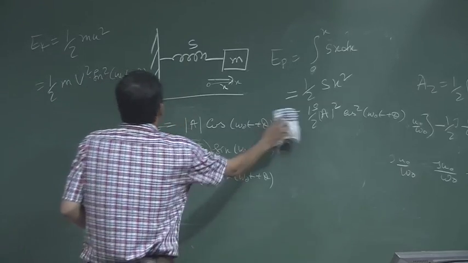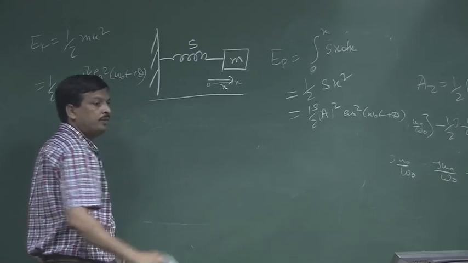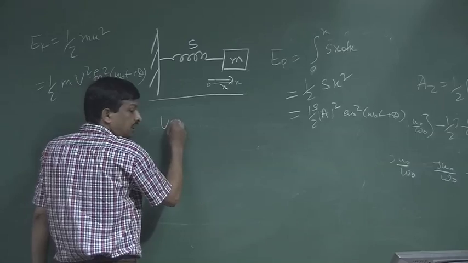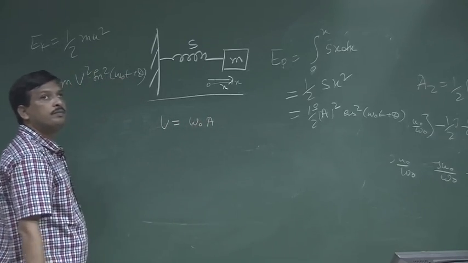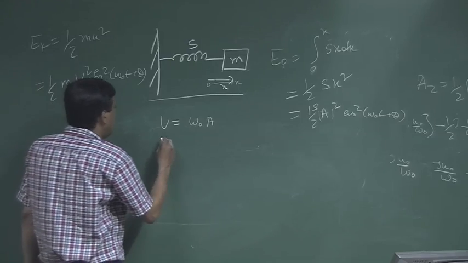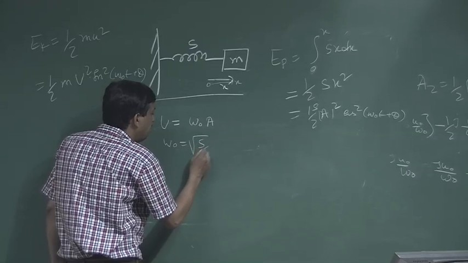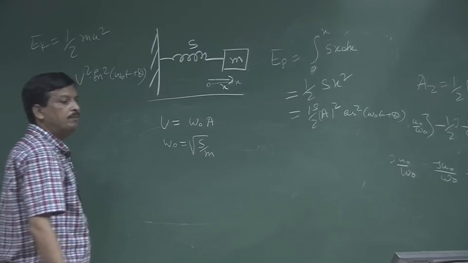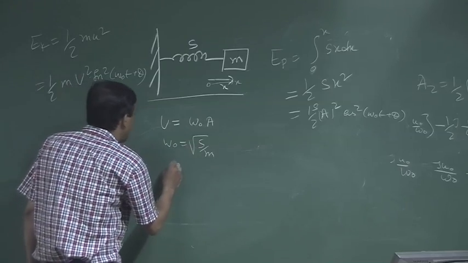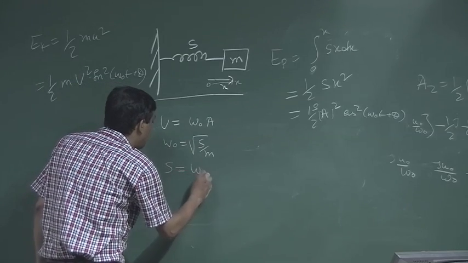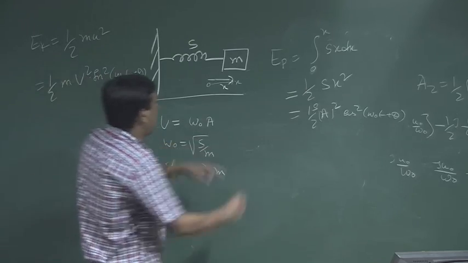Now, if I convert, what are the conversions? What is capital U? U is nothing but omega 0 into a. Now, what is omega 0? Omega 0 is nothing but root over s by m. Then what is s? I can write s is nothing but omega 0 square into m. So, I put that value in here.